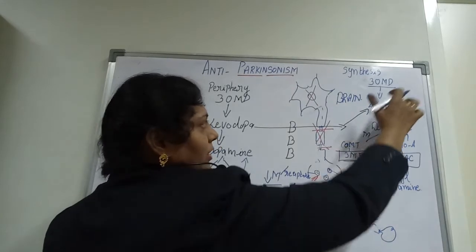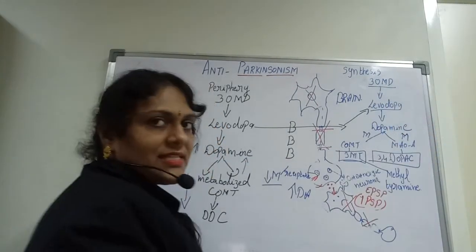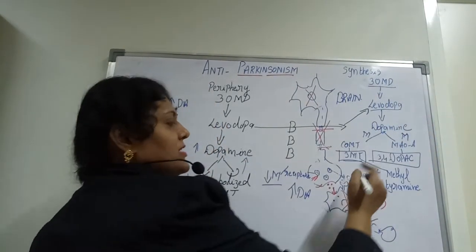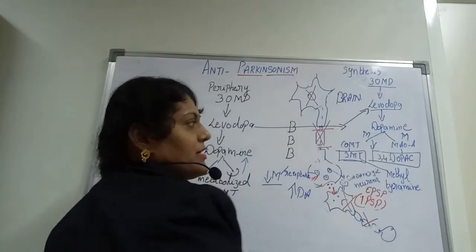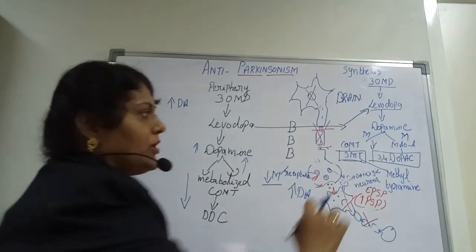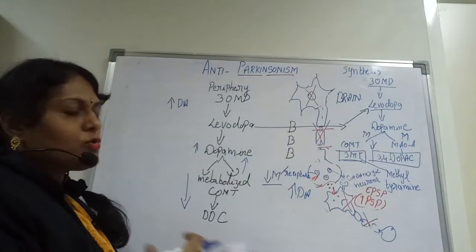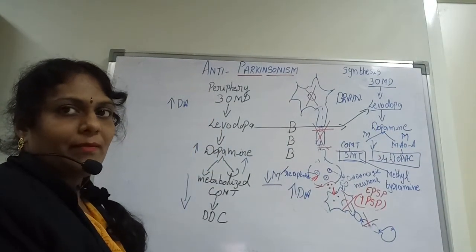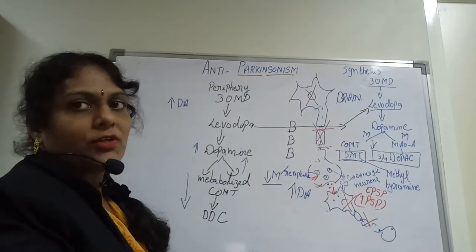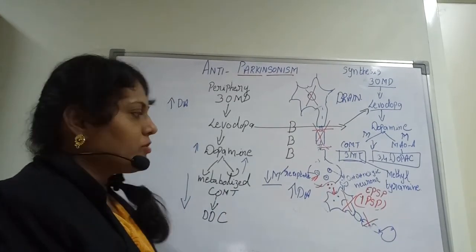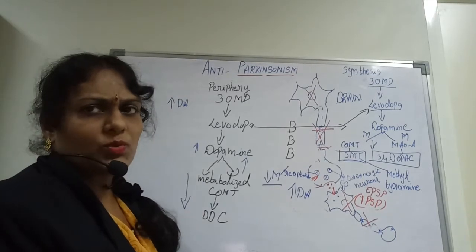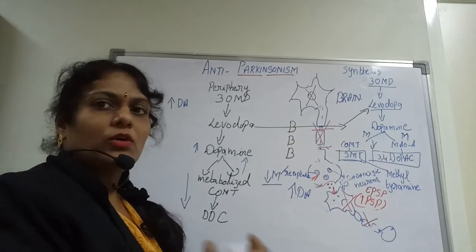So by developing these three, we can increase the synthesis of dopamine, or otherwise we can decrease the metabolism by COMT, or the metabolism of 3-MT, or 3-O-DOPAC can be reduced so that more and more dopamine will be available, and that dopamine will act on the GABAergic neurons. So there are different types of drugs which can be used for the increase of dopamine.